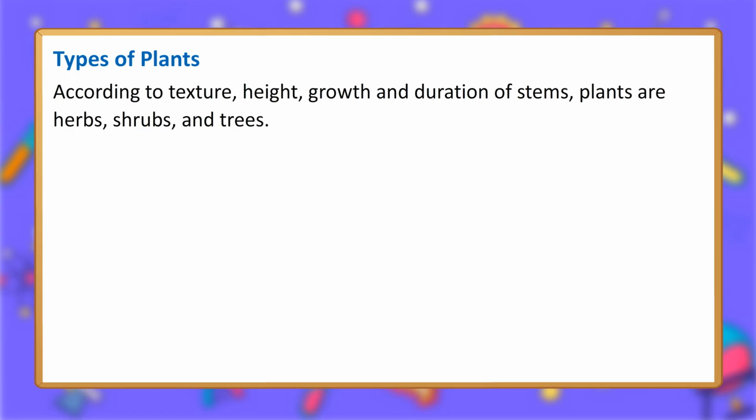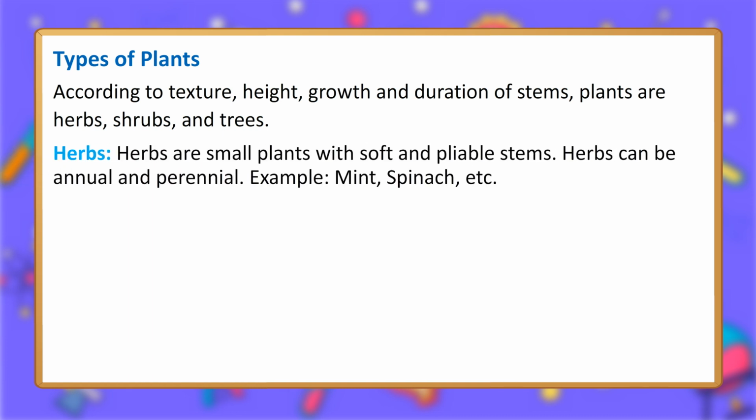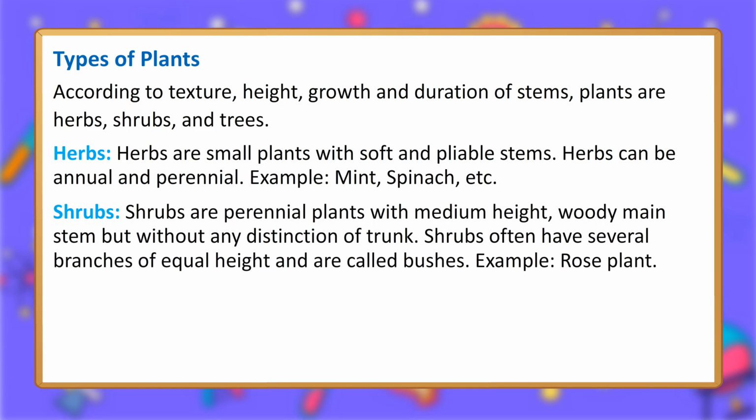Types of plants. According to texture, height, growth and duration of stems, plants are herbs, shrubs, and trees. Herbs. Herbs are small plants with soft and pliable stems. Herbs can be annual and perennial. Example, mint, spinach, etc. Shrubs. Shrubs are perennial plants with medium height, woody main stem but without any distinction of trunk. Shrubs often have several branches of equal height and are called bushes.